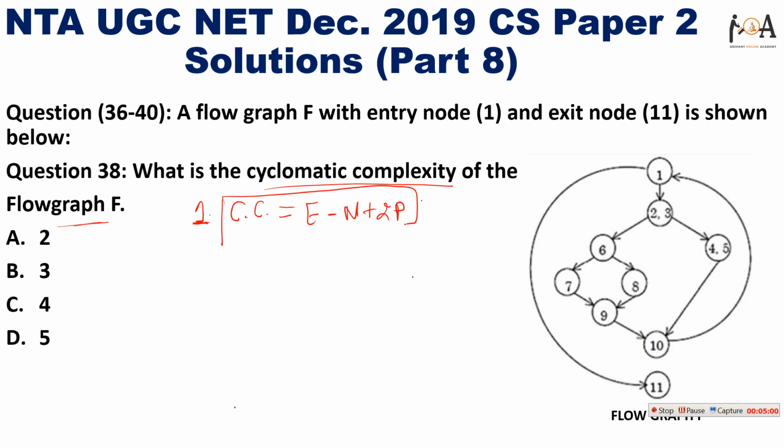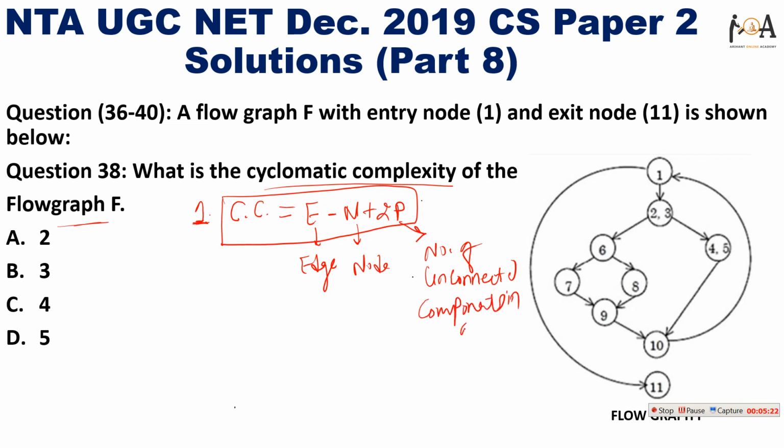So cyclomatic complexity is E minus n plus 2p, where E stands for edges, n stands for nodes, and p represents the number of unconnected components in the graph.